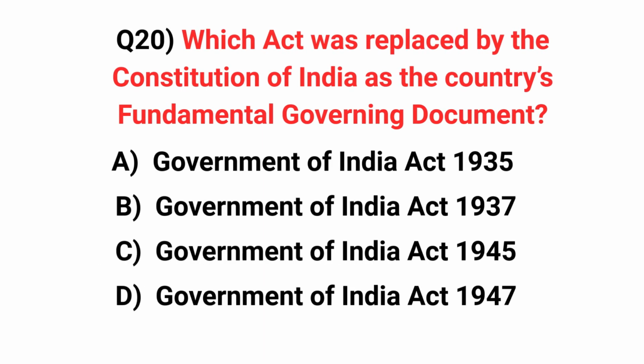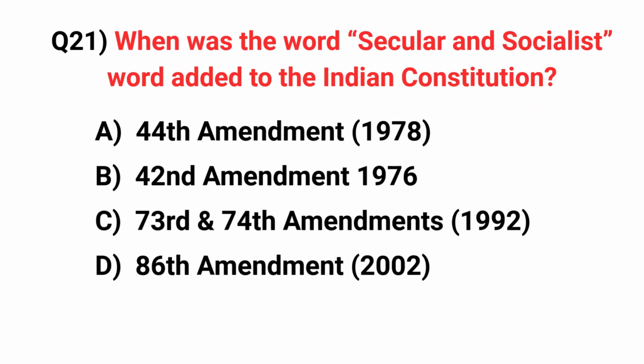Which act was replaced by the Constitution of India as the country's fundamental governing document? Answer option A. Government of India Act 1935. When were the words secular and socialist added to the Indian Constitution? Answer option B. 42nd Amendment 1976.